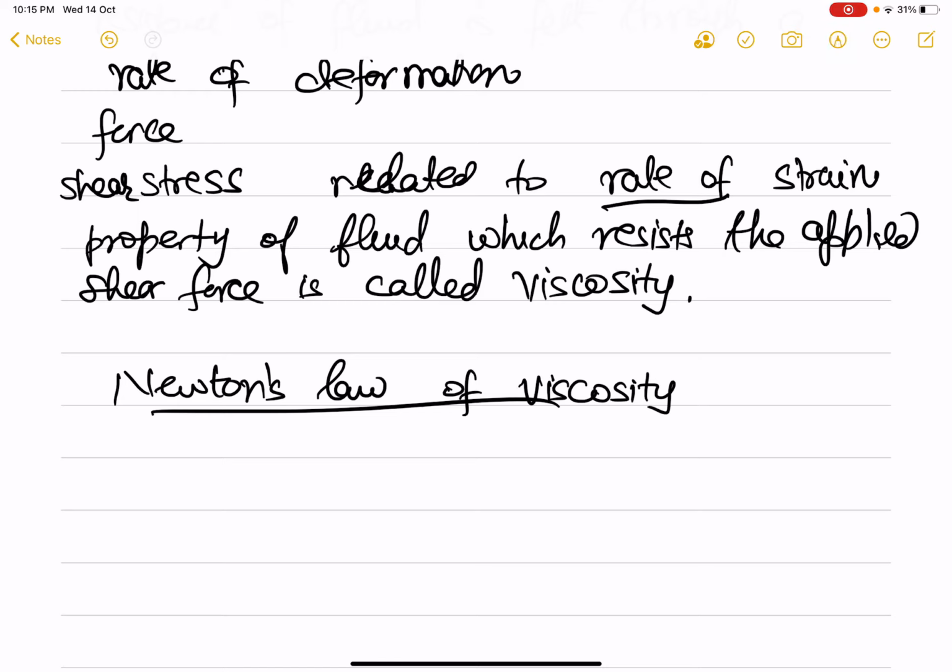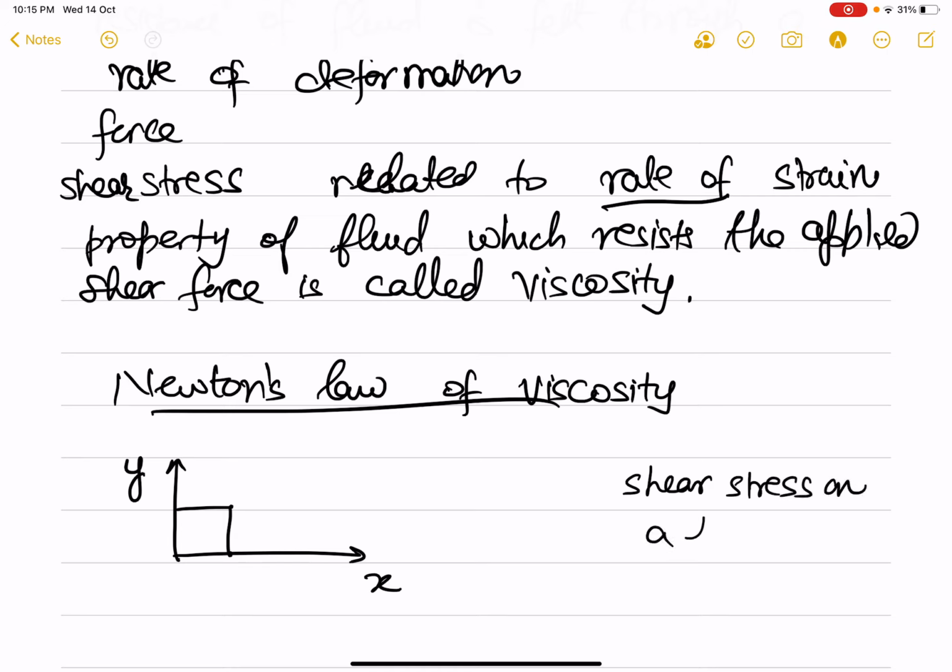Let's look at a rectangular element of fluid. This is the x direction, this is the y direction. What Newton's law of viscosity tells us is that the shear stress on a fluid is proportional to the rate of strain.